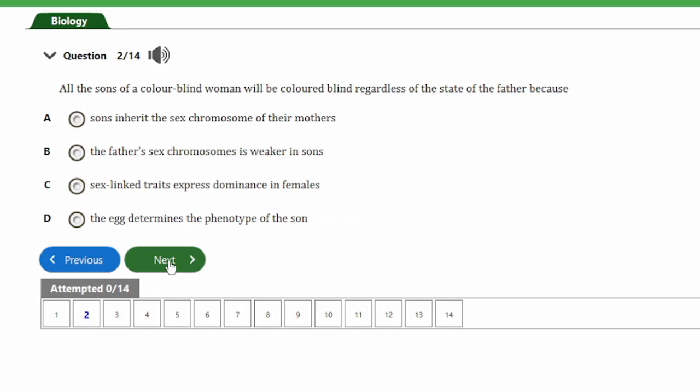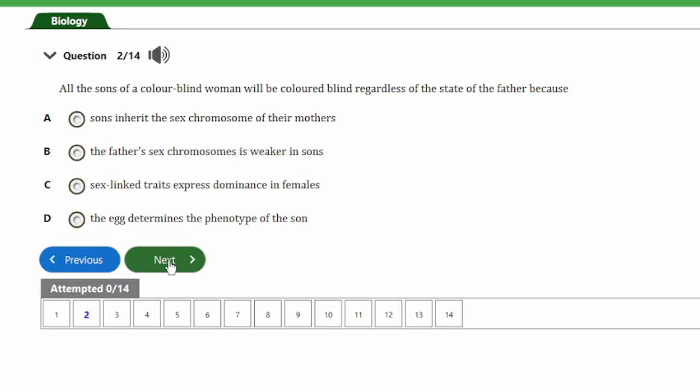So let's look at the next question, guys, and that's question number 2. It says, all the sons of a colorblind woman will be colorblind, regardless of the state of the father, because A, sons inherit the sex chromosome of their mothers. B, the father's sex chromosome is weaker in sons. C, sex-linked traits express dominance in females. And D, the egg determines the phenotype of the son. So guys, the correct answer to this question is option C. That's sex-linked traits express dominance in female.